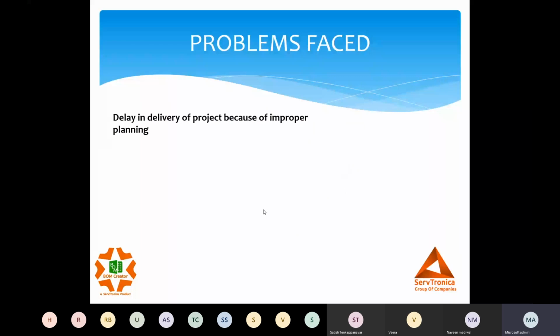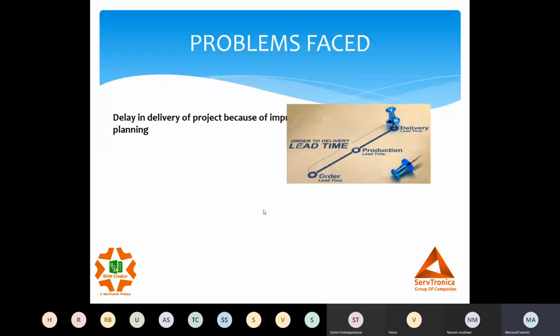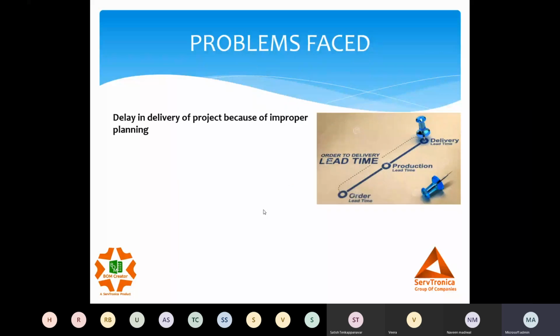Next is delay in delivery of projects due to improper planning. We receive an order, and we have a set delivery for every project. When we talk about delivery, in today's industry we also have LD clauses in our projects. If we deviate from our delivery, there are chances the organization needs to pay an LD, a liquidated damage, for the delay that happened.